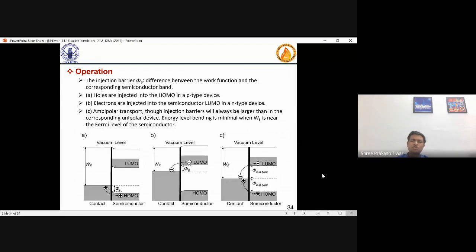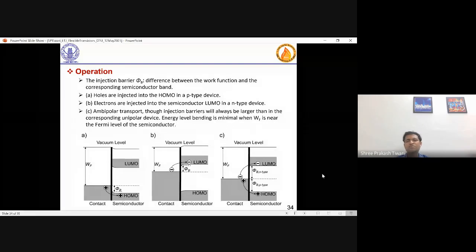Okay, so whenever you talk about device performance, if it is NMOS, then electrons are injected from source to semiconductor. If it is PMOS or PFET, then holes are injected from source metal to semiconductor.